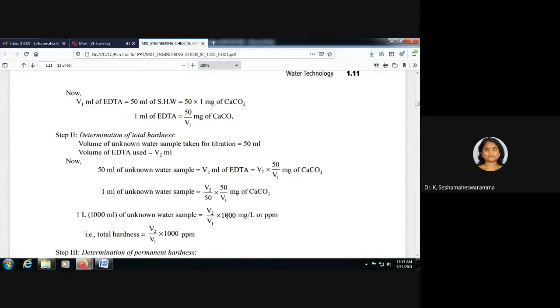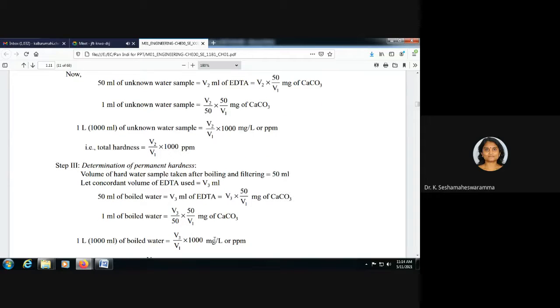ppm. Milligram per liter is exactly equal to parts per million. With this equation, you are calculating the hardness of the water sample. Here we are getting the total hardness, temporary and permanent, both. So total hardness is equal to V2 by V1 into 1000 ppm or mg per liter.